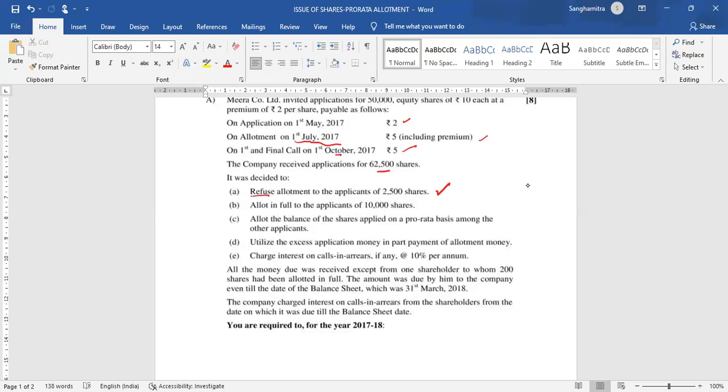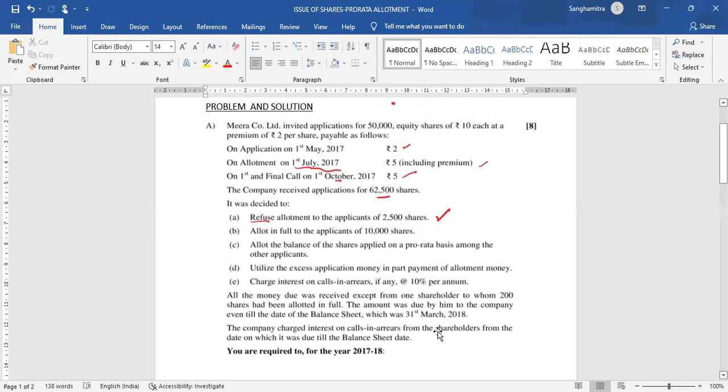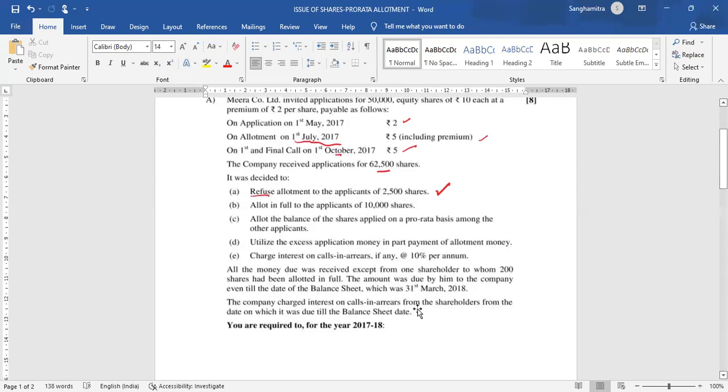All the money due was received except from one shareholder to whom 200 shares had been allotted. The amount was due by him to the company even till the date of the balance sheet, which was 31st March 2018. The company charged interest on calls in arrear from the shareholders from the date on which it was due till the date of the balance sheet.